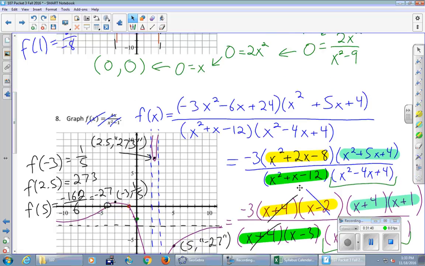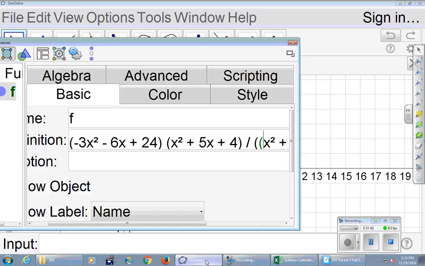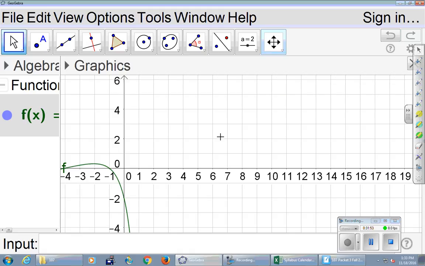But GeoGebra doesn't know that, right? And so we need to put in this extra parentheses right here to say, hey, both of these things I'm about to tell you are in the bottom. Yeah, but it turns out we don't need it on top. All right, how does it look?